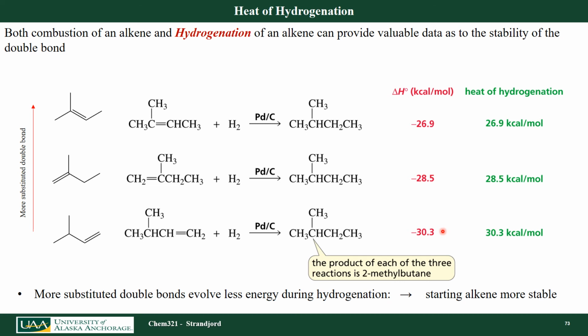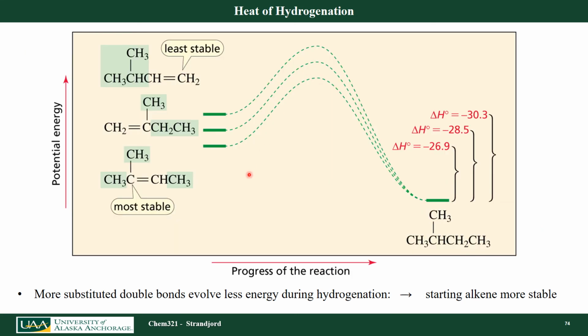That implies that my more substituted reactants were actually more stable doing this chemical reaction because my products are the same. One way to look at that is using a reaction coordinate, and it helps actually clarify what we're talking about. So if I start off with the most substituted alkene and I look at the enthalpy of reaction, I release 26.9 kilojoules per mole.